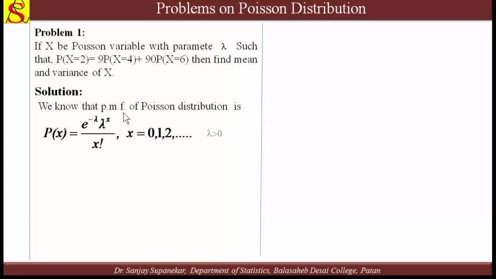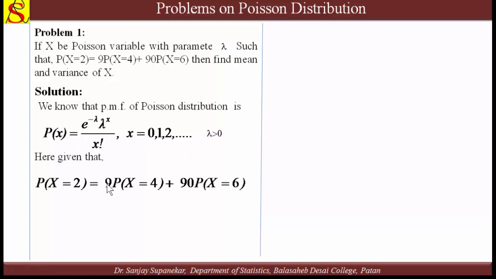So we know that the PMF of the Poisson distribution is e raised to minus lambda, lambda raised to x upon x factorial, where x is equal to 0, 1, 2, etc. Also given is the relation: probability of x equal to 2 is equal to 9 times probability of x equal to 4 plus 90 times probability of x equal to 6. So we can put the values of x equal to 2, 4 and 6 in the probability mass function.